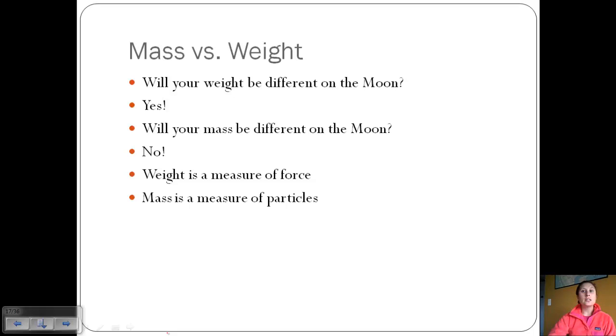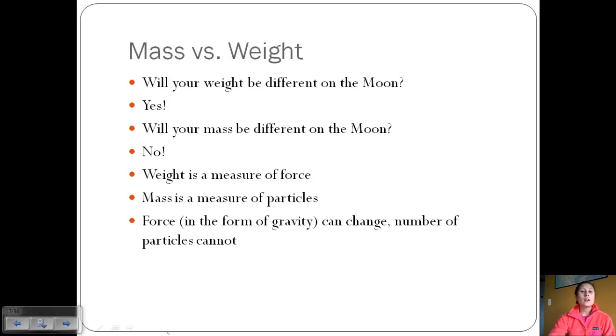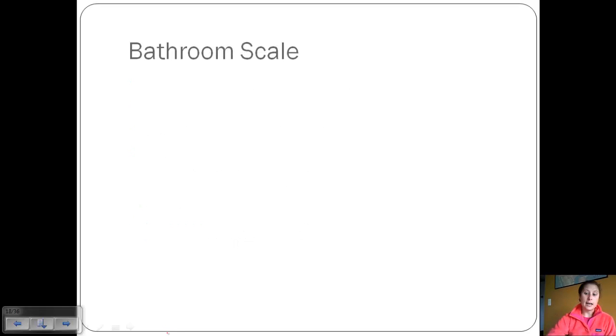And so the only situation that you could have where your mass would be different on the moon is if on your travel there you had some catastrophic event and lost your leg or something. In that case, probably weighing yourself wouldn't be your priority, but your mass would be different because you've lost some particles. Otherwise, mass is going to be the same no matter what. Weight, because it's due to gravity, is going to change. So force, in the form of gravity, can change, but the number of particles cannot.